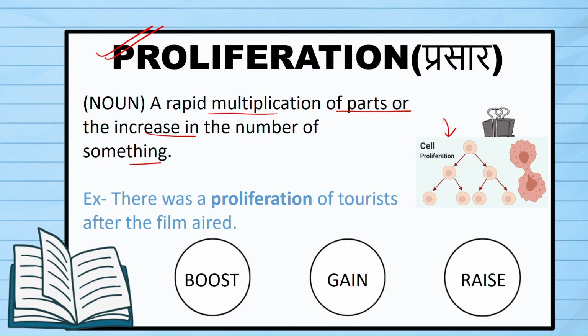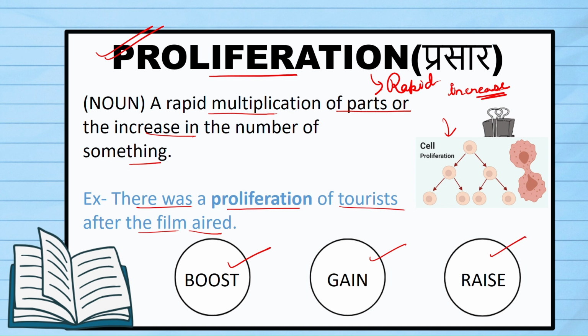The speed reduces. The sentence here says there was a proliferation of tourists after the film aired. So, a particular location where the film was shot, after the film was aired, that place became a tourist attraction, and a lot of tourists came there, and the tourists basically multiplied. A rapid increase in that. If you use a word like this, you can use it in place of a phrase like rapid increase. So instead of rapid increase, you can use the simple word proliferation. Okay. Then you have synonyms like boost, gain, and decrease.